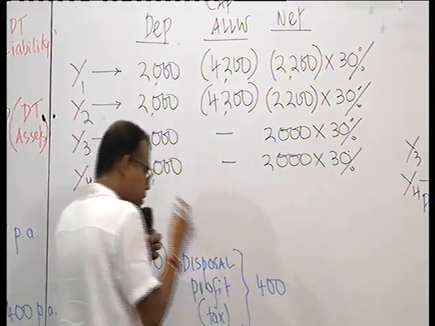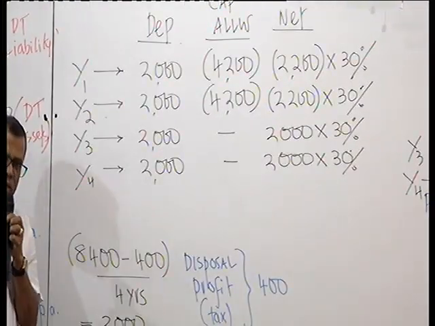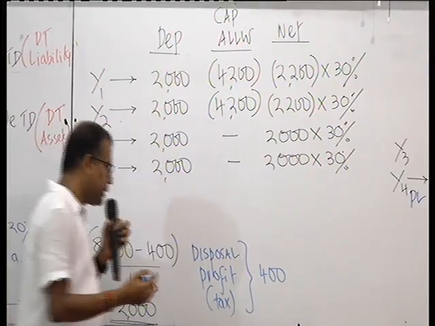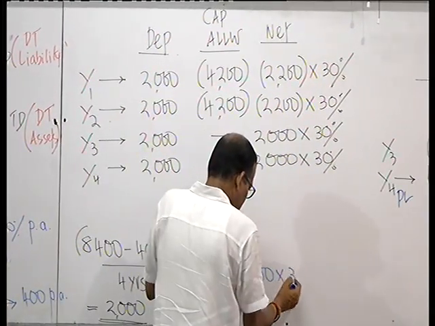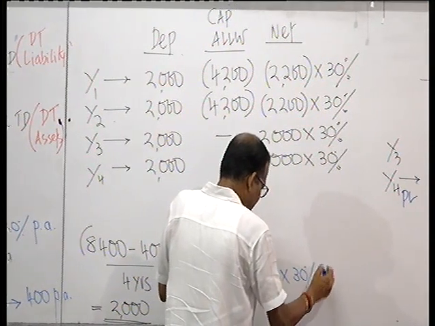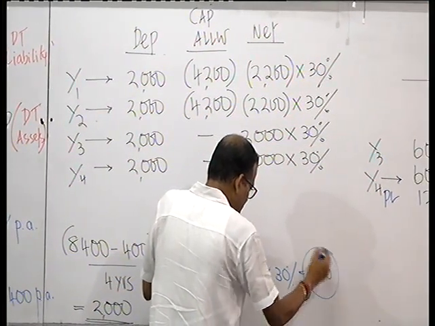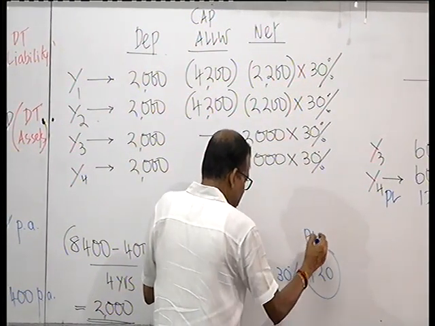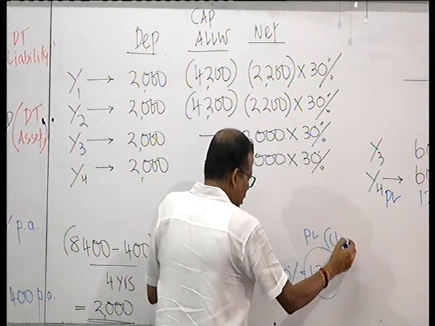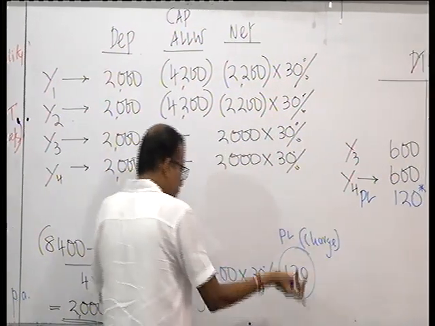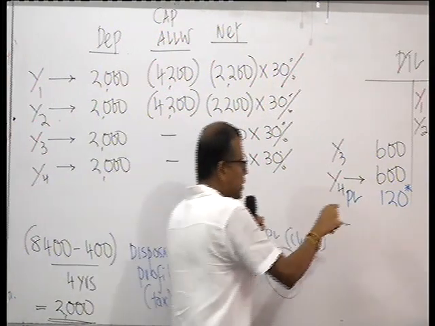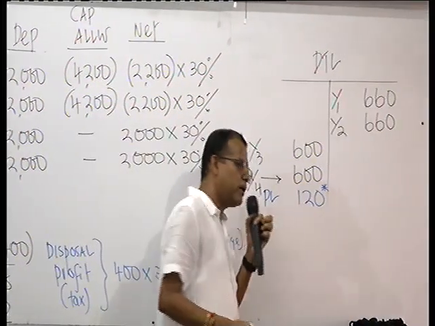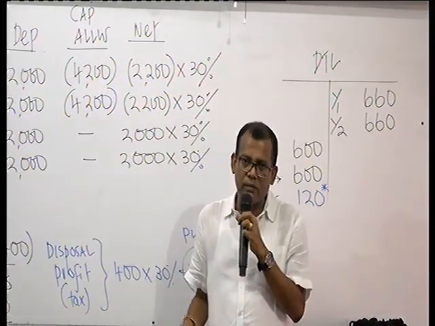Because capital allowance is being entirely granted and now that is getting sold for 400, it will get taxed at 30%. So there will be a tax charge of 120 coming to the P&L. As this charge comes to the P&L, this entry will negate that effect by going into the credit side of the P&L. That's it.